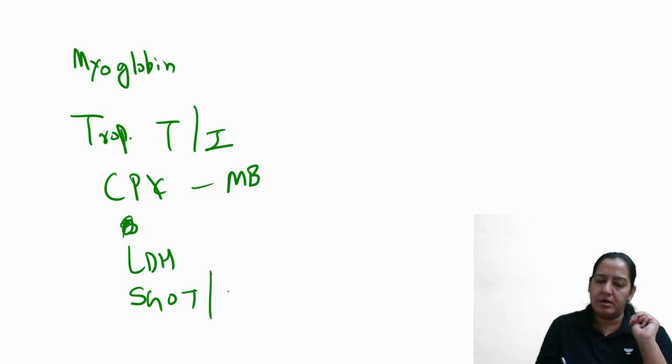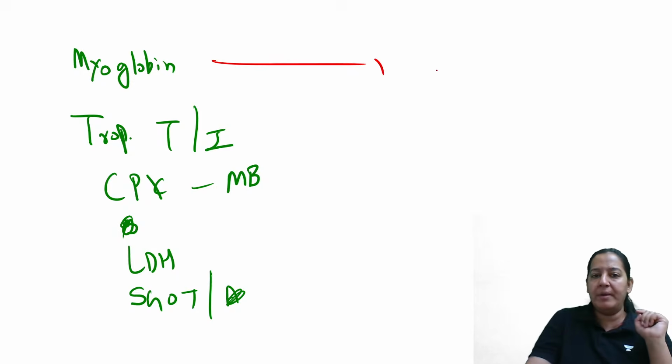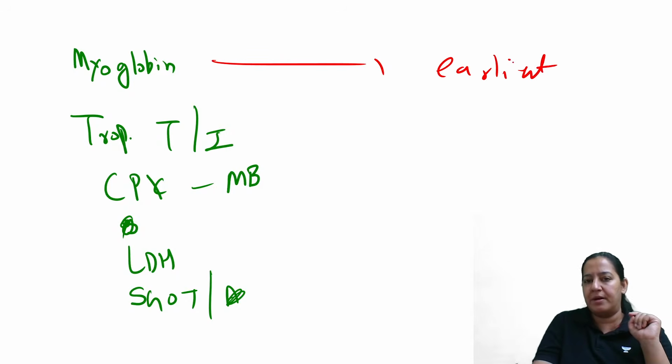SGOT, right? So tell me the relevance of each of them. Myoglobin, the main point is that it is the earliest to come in the blood, right? Within 2 hours, it will come in the blood after MI.